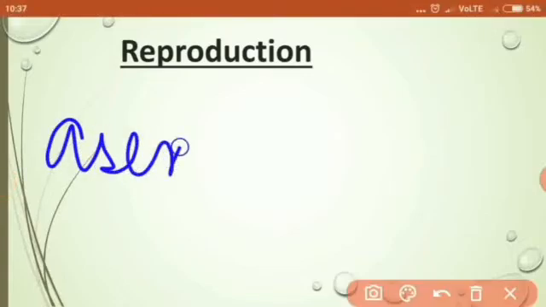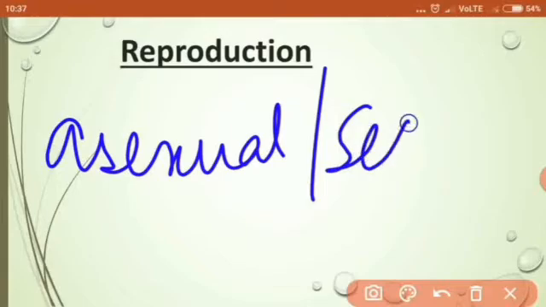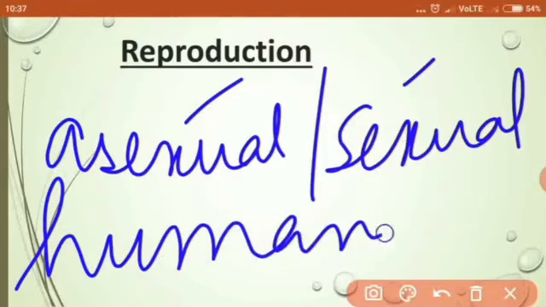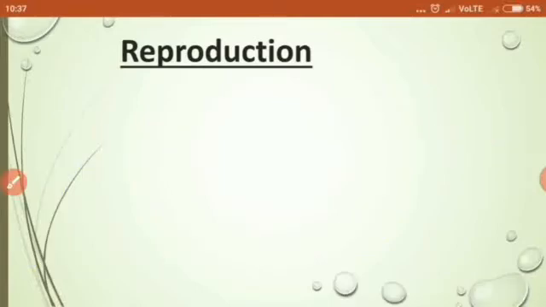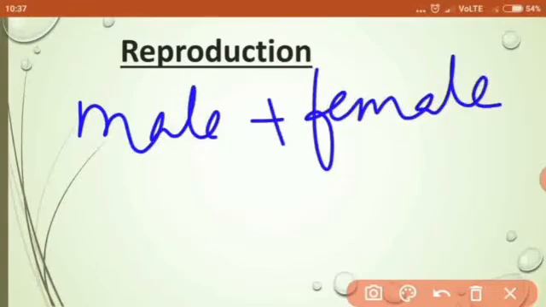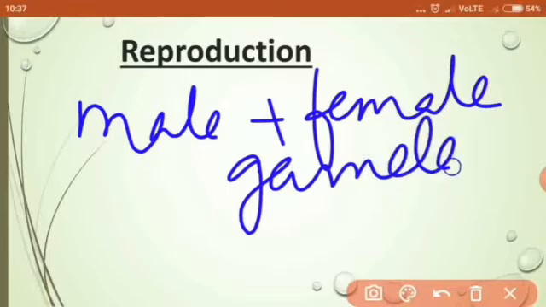In plants, we studied that there are two modes of reproduction, asexual and sexual. But in humans, only the sexual mode of reproduction takes place. In animals, both asexual and sexual methods can be found, but in human beings, only the sexual mode of reproduction occurs. When we talk about the sexual mode of reproduction, that means there is a union of male and female gametes. Male and female gametes will unite.